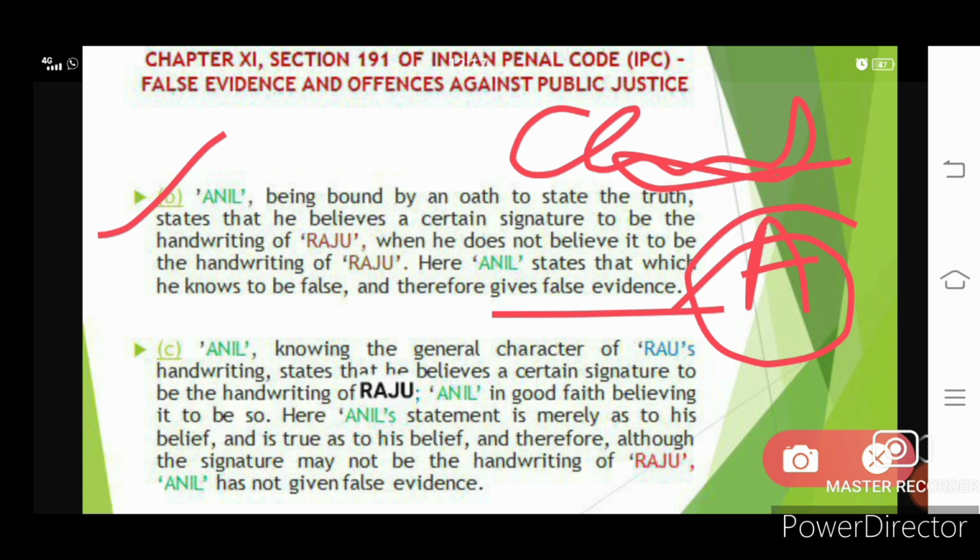Here Anil knows how the handwriting of Raju would be, and he believes that yes, it is the handwriting of Raju. He stands by his statement: I know it clearly, I am confirmed about it. There were all the guarantees from Anil's side. Although the signature may not be the handwriting of Raju, Anil had not given a false evidence.